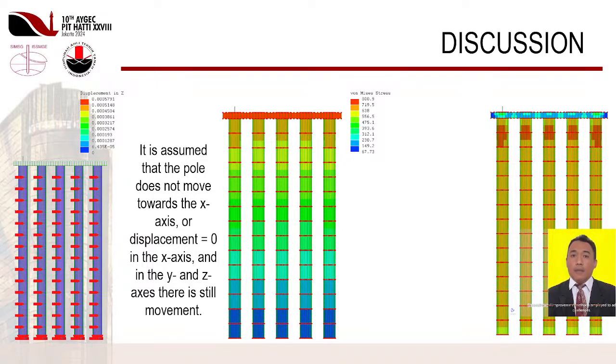Presents a finite element analysis of a structural component's von Mises stress distribution. The color legend indicates stress values from 67.73 knots per square meter to 800.9 knots per square meter. The maximum stress, 800.9 knots per square meter, occurs within the upper third of the columns, marked in red and orange, signifying areas of high load concentration and potential yielding risk. This high stress concentration highlights critical zones requiring reinforcement or design modifications to prevent structural failure.